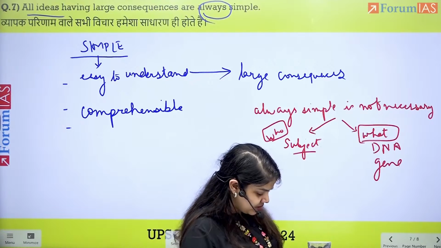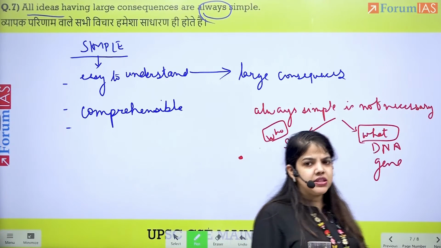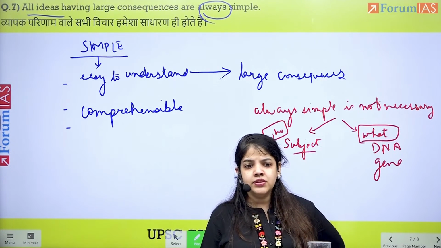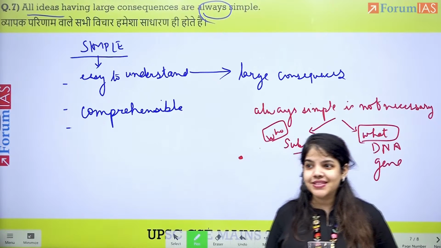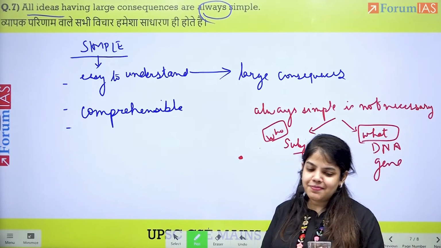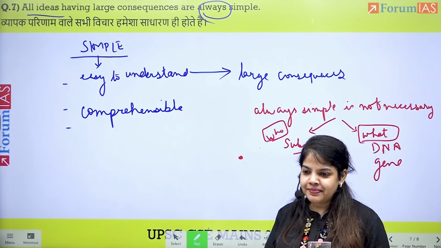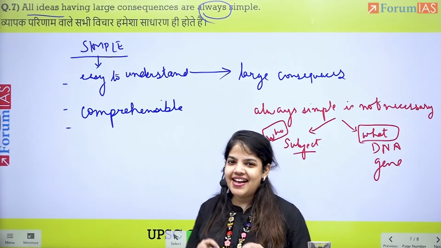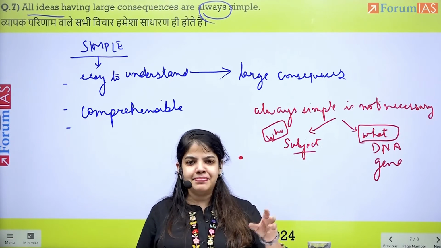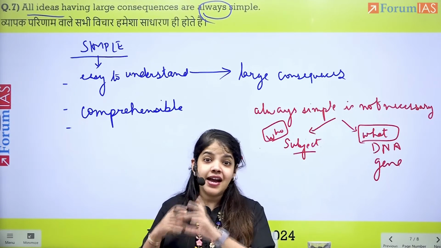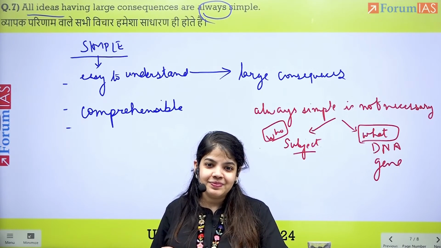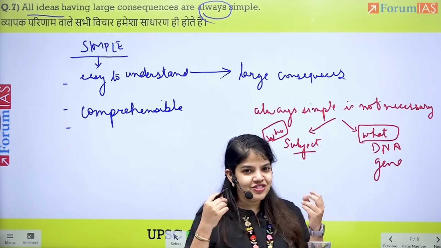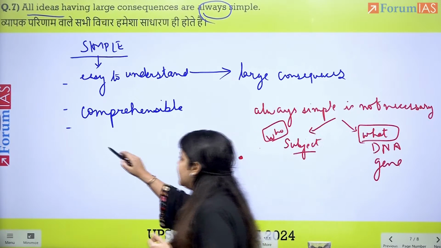Then we'll also be able to understand what is meant by consequences. Are large consequences always important? Do simple ideas always have large consequences? I can give you an example. It just came to my mind. An apple a day keeps the doctor away. As children, we've all heard this. An apple a day keeps the doctor away. And it has a very large consequence. So why do simple ideas have large consequences? Because they resonate with you.